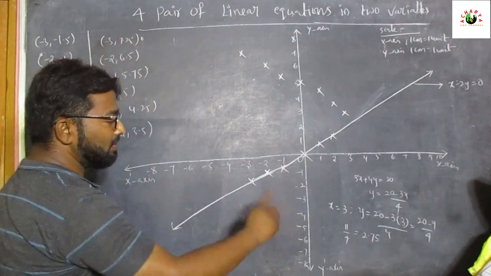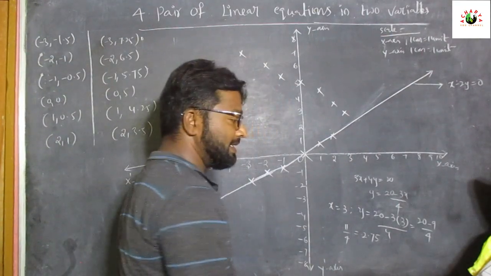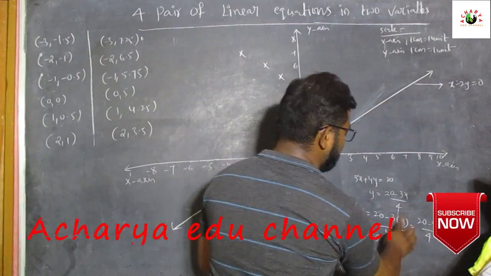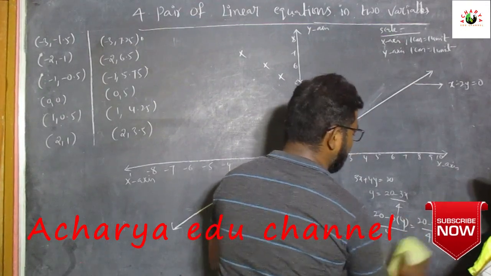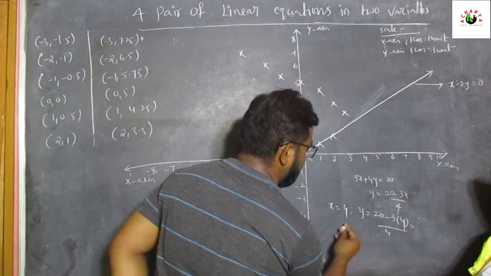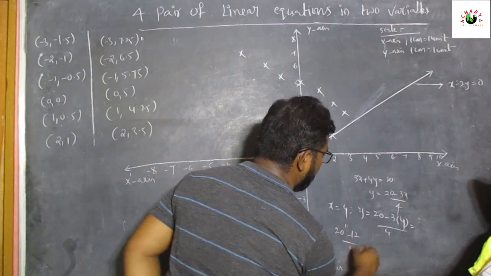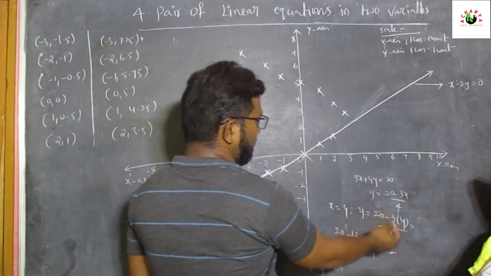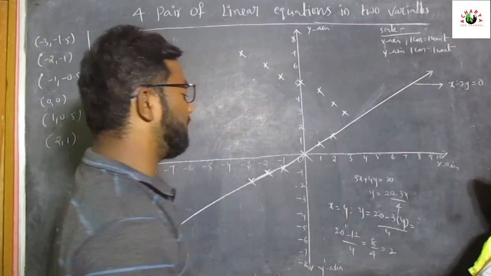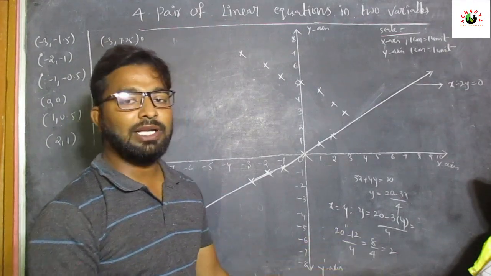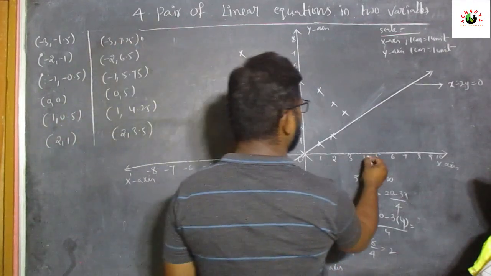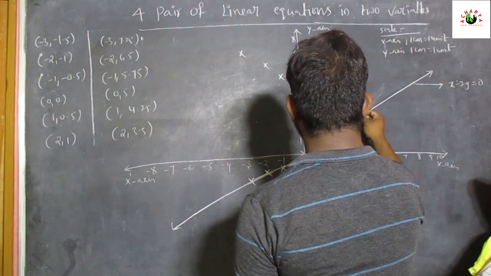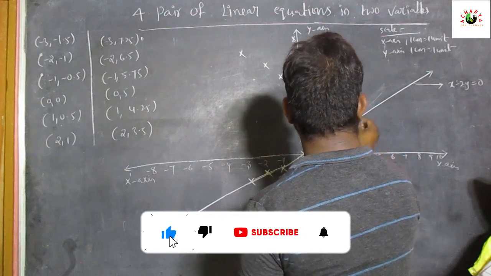Next, if x is equal to 4, take x is equal to 4 here. So 20 minus 12 by 4, that is equal to 8 by 4, which is equal to 2. So if x is equal to 4, then the value of y is 2. Then what is the point here? 4 comma 2.